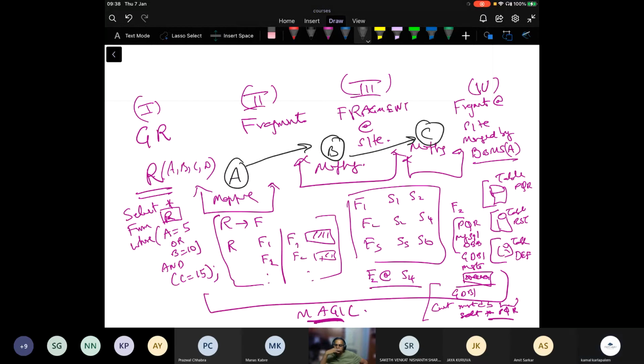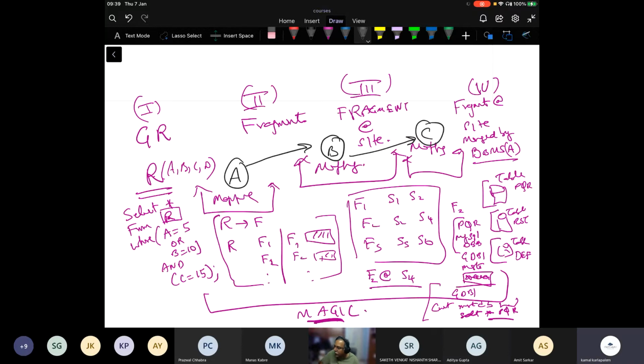Yes, sir, one question. When we create these fragments, F1 and F2, will the intersection be a null set, or can they have common rows? They are mostly non-overlapping. So the fragments are non-overlapping. Okay. Sir, one more question. When we are considering that our data is distributed, is the data distributed tuple-wise, or attribute-wise, or maybe both? We'll come to that shortly. Okay, sir. Any other questions?